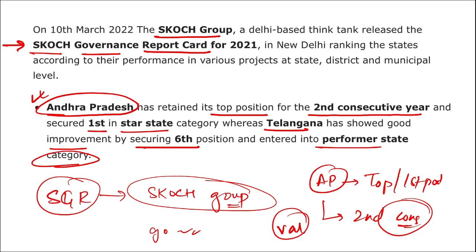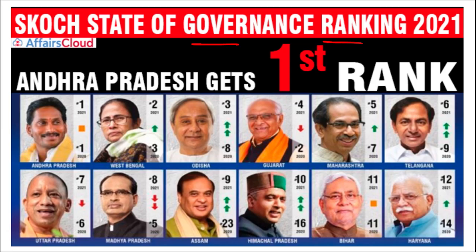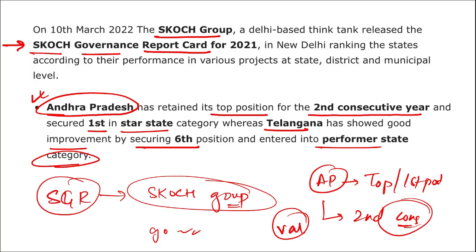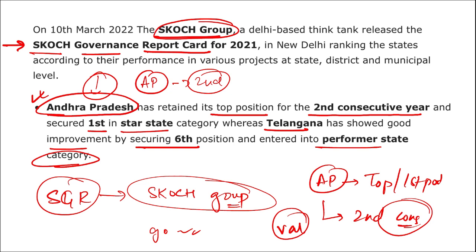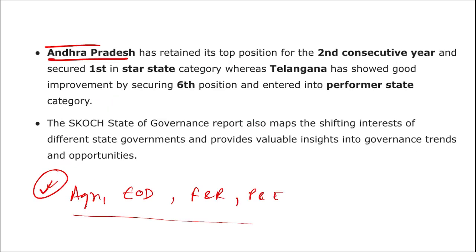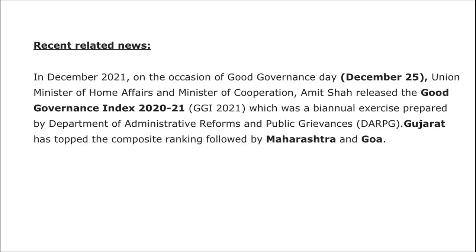Alright, these are important things. Your question will be direct and simple, which state has topped in the Scotch governance of the year 2021? The state that has topped in this is Andhra Pradesh, and this is the second time, or you can say for the second consecutive time, Andhra Pradesh has topped in the Scotch governance report that was released by Scotch Group.